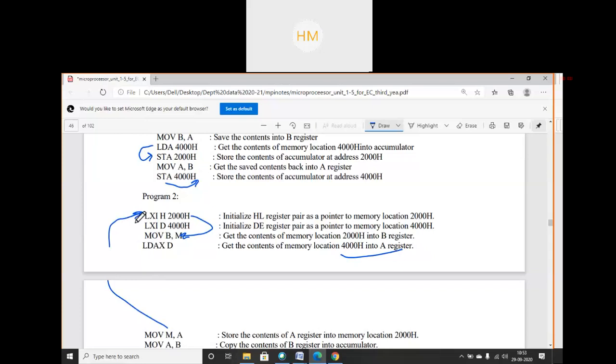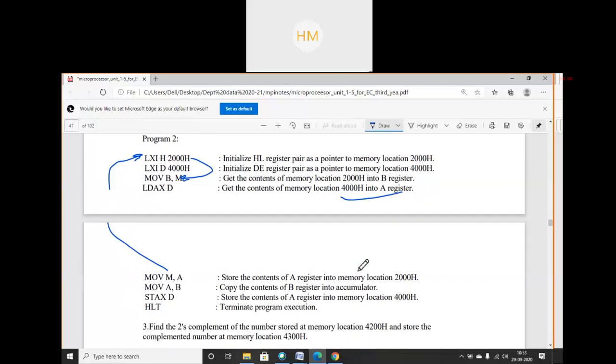Now the data that was at 2000 hex remains to be stored at the 4000 location. So now what I will do, that data is present in register B. So now I will use this B to change the content to A. My data has gone into A.